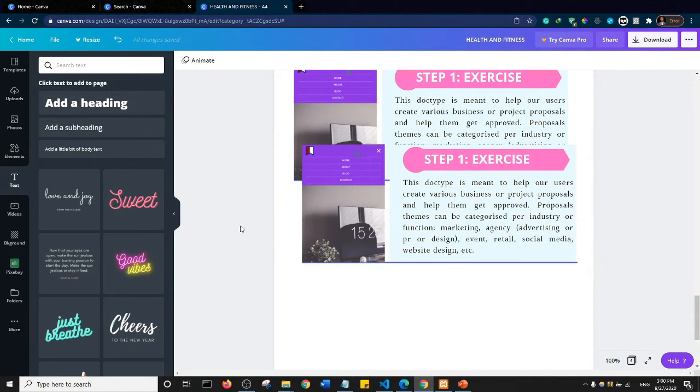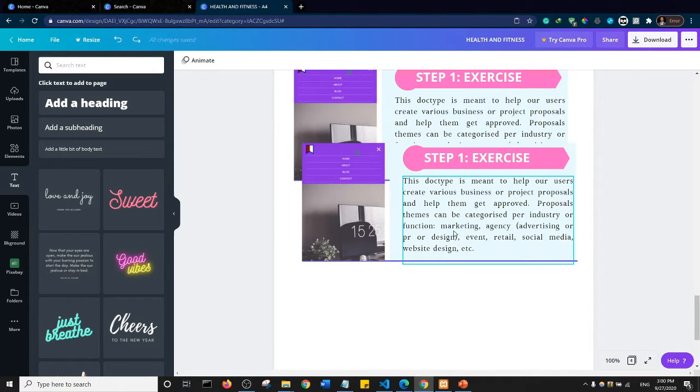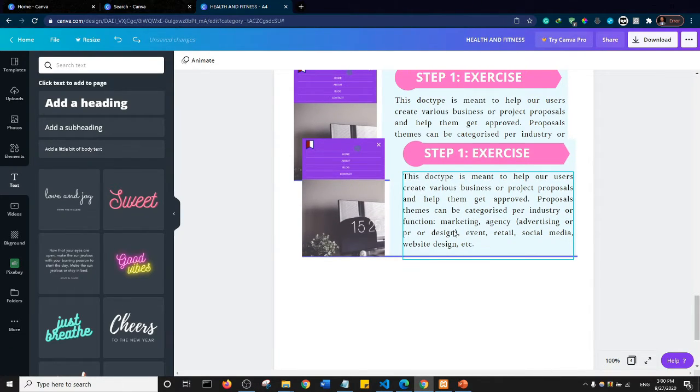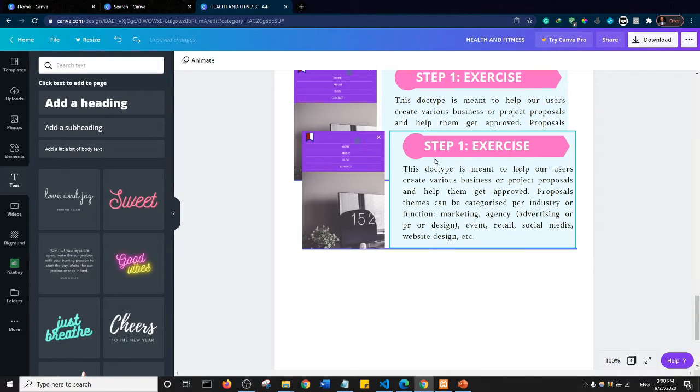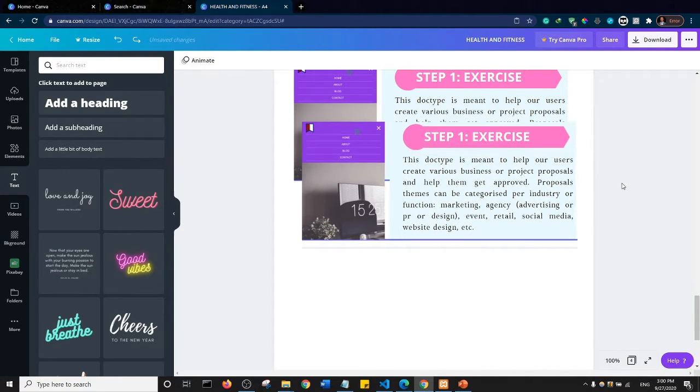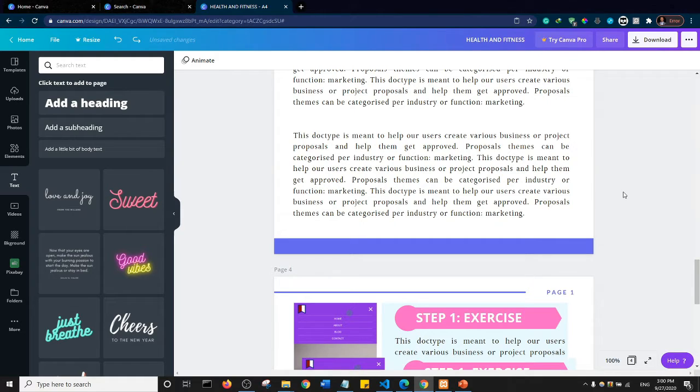Ouch, I shouldn't have done that, so maybe I'll do Ctrl Z. By selecting outside here, I unhighlighted it. So let me just Ctrl Z until I copy it back.